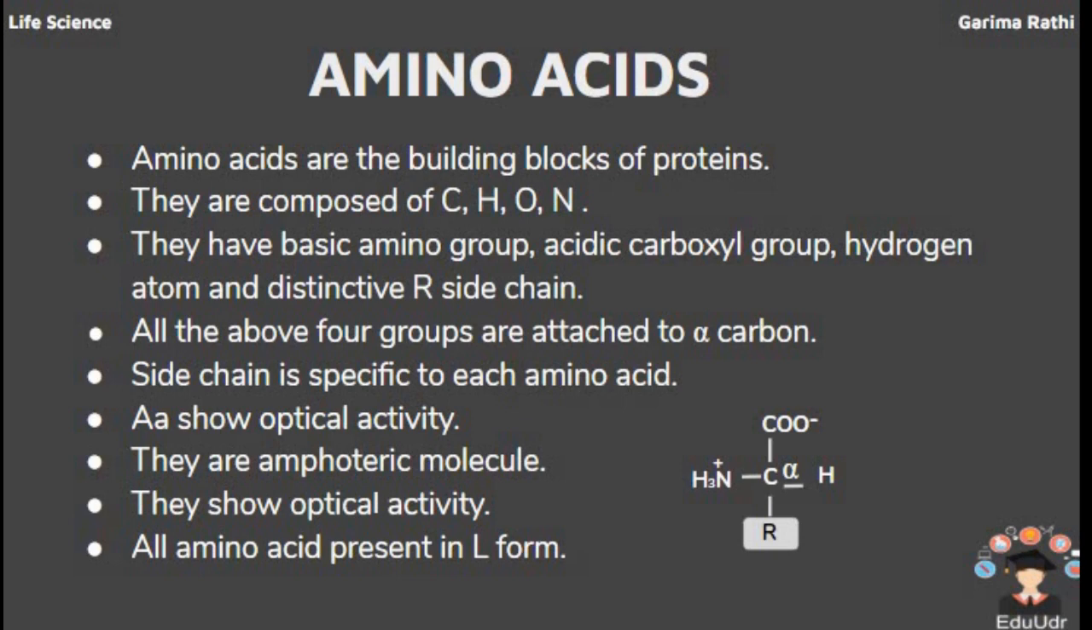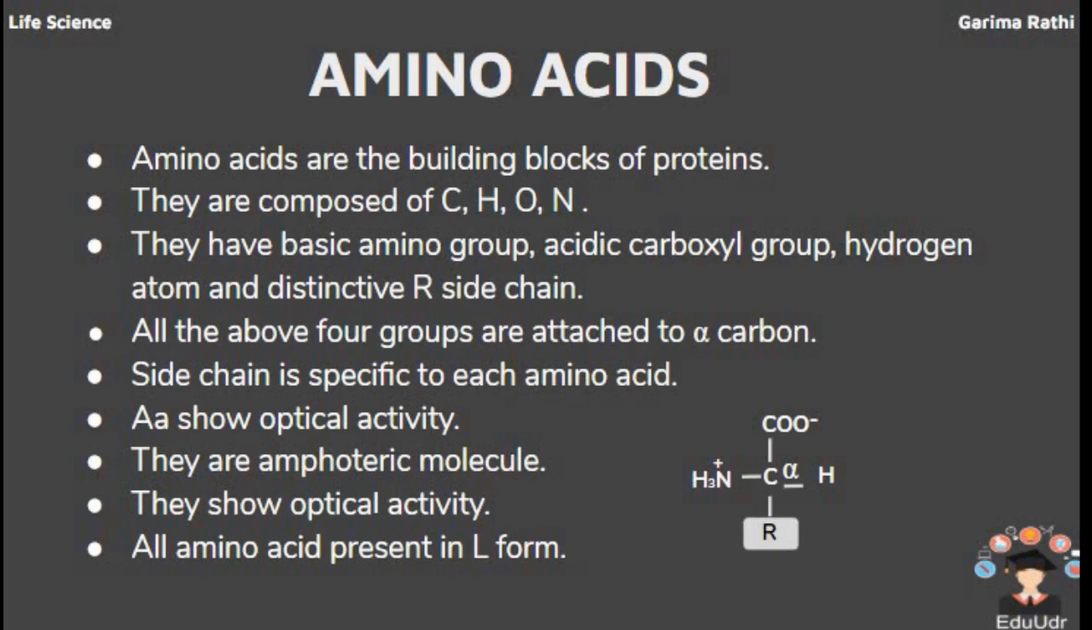Because these 4 groups are different, this carbon is an asymmetric carbon. Why is this R side chain called distinctive? Because its behavior, its nature, its length can vary from one amino acid to another, so each amino acid has its characteristic R side chain. There are 300 different types of amino acids present in nature, but out of these 300, only 20 amino acids are used in protein synthesis. So these amino acids are called proteogenic amino acids.